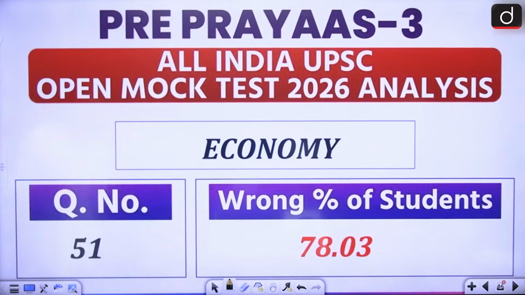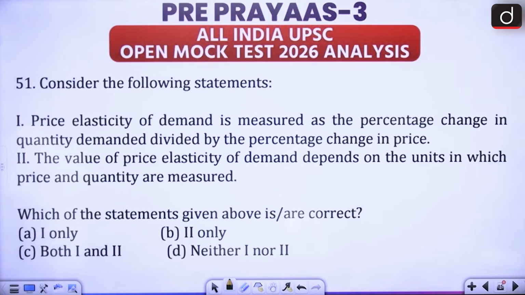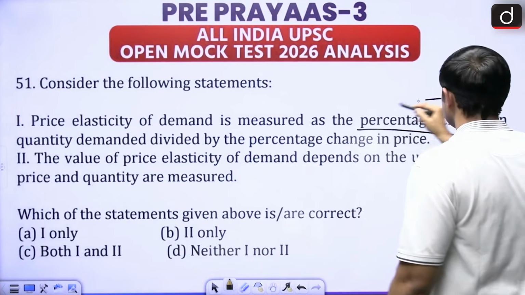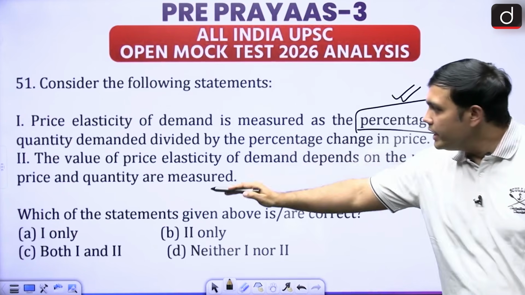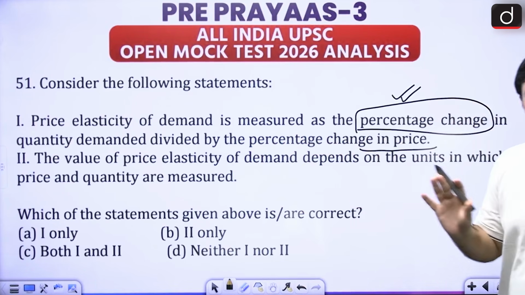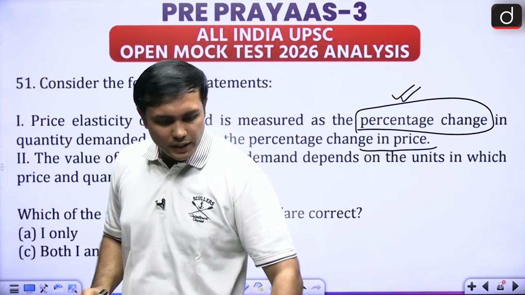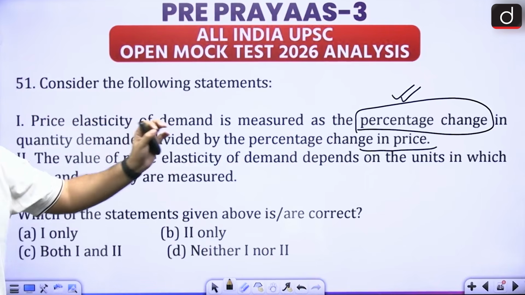Next one is from economy. The question number is 51, right? It is asking about price elasticity of demand, measured as a percentage change in quantity demanded divided by the percentage change in price, right? That is absolutely the right definition. And we are talking about percentage change, right? So this is the exact definition of price elasticity.